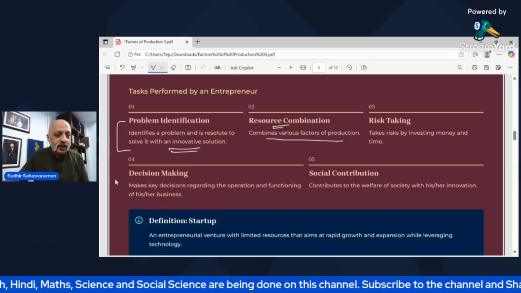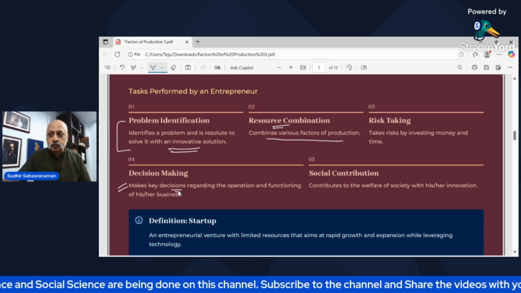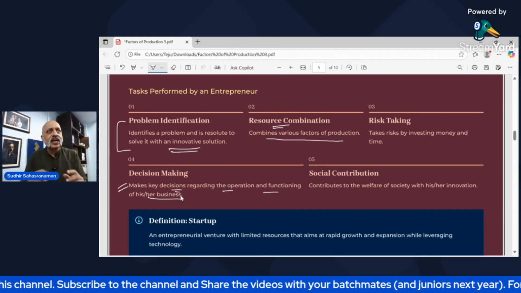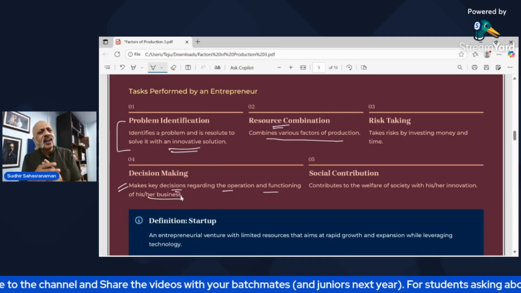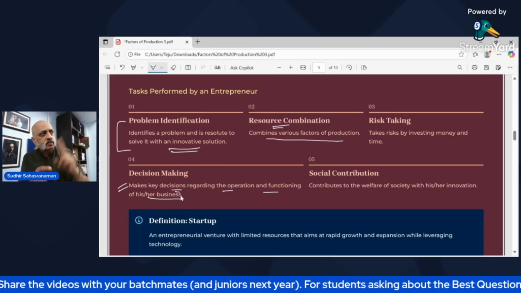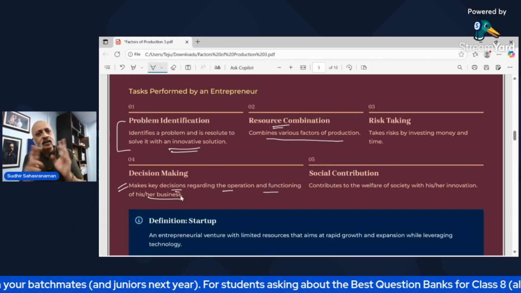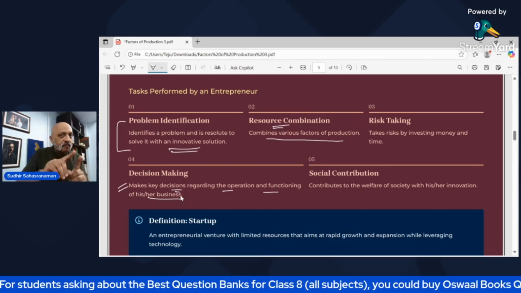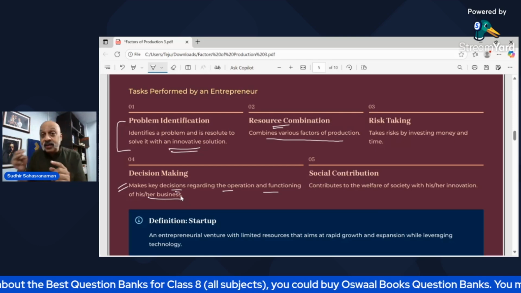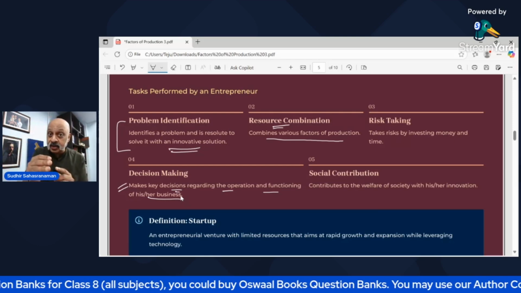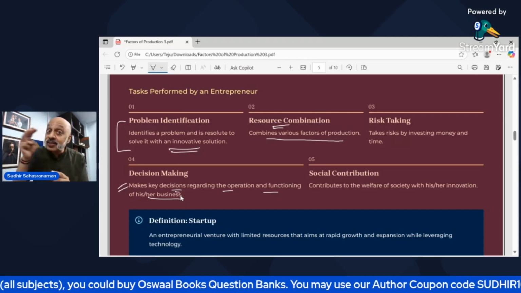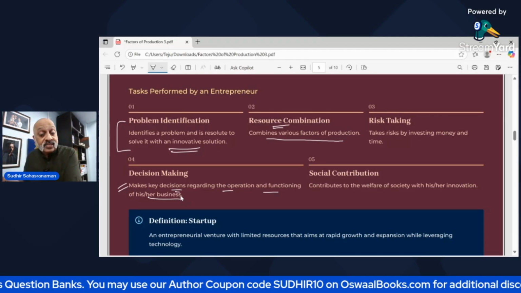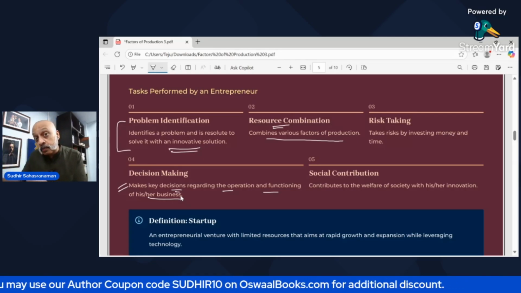Then the fourth point is decision making. The entrepreneur makes key decisions regarding the operation and functioning of their business. So tomorrow I decide, the people say that, no, we don't need it every day. You can give it once every 2 days, Monday, Wednesday, Friday, 3 days a week is enough for us. You don't need to give this thing. So I decide, okay, if I have to do that, that means I gain because I need to operate the vehicles only 3 times in a week. I need to hire the drivers only 3 times a week. Will it work for me? Because the drivers, I may have to still pay 30 days of the month. So what will they do the remaining 4 days of the week?